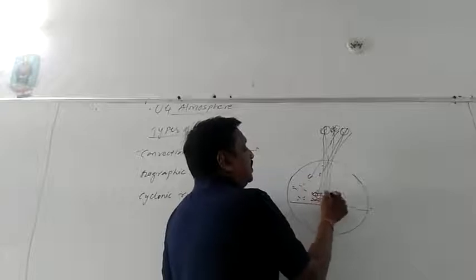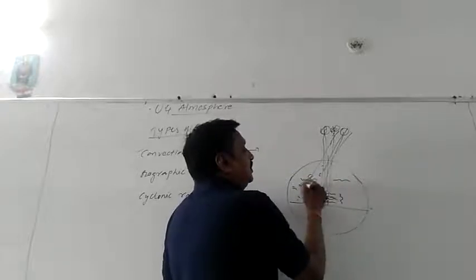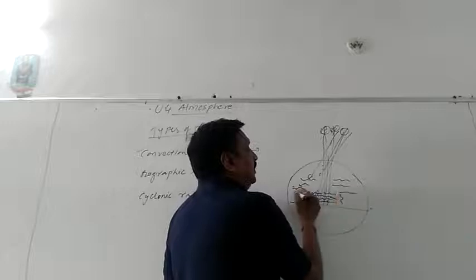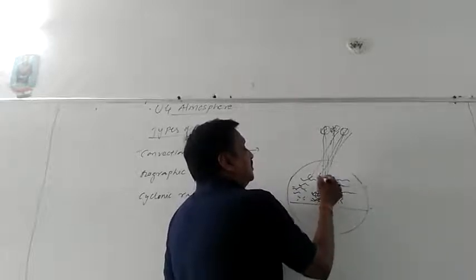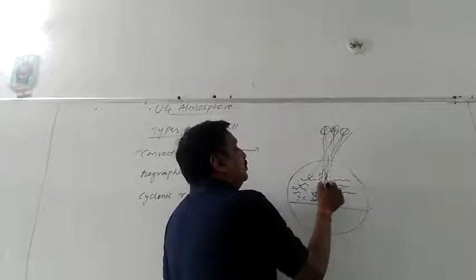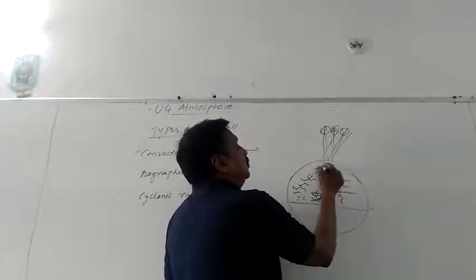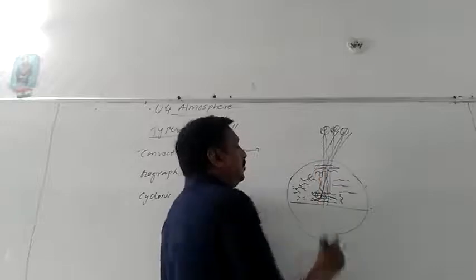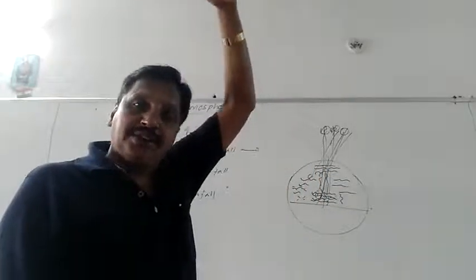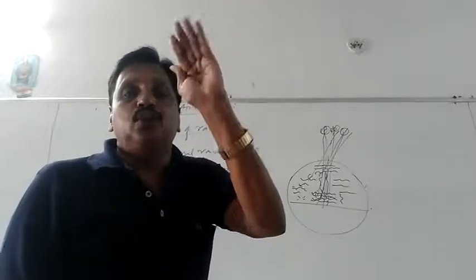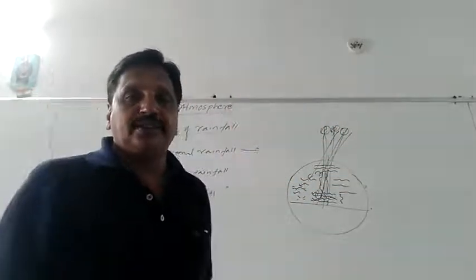So when this air gets heated more than the air blowing in the surroundings, it will rise. It will move high, and after reaching a certain altitude, it cools and gathers moisture once again.